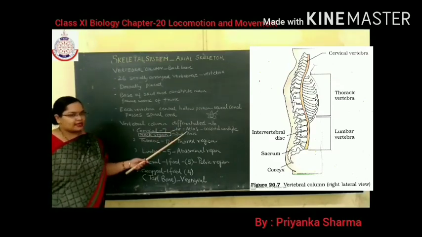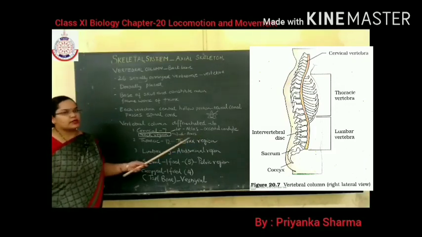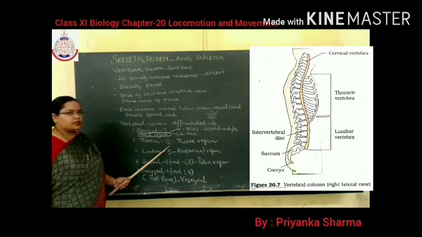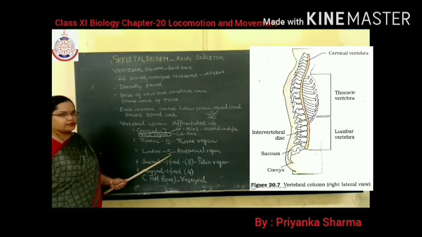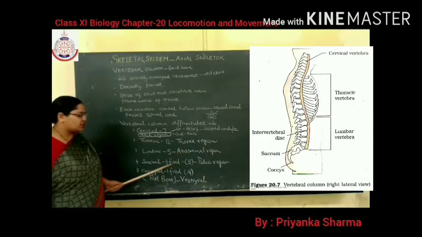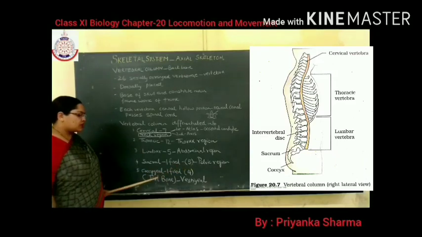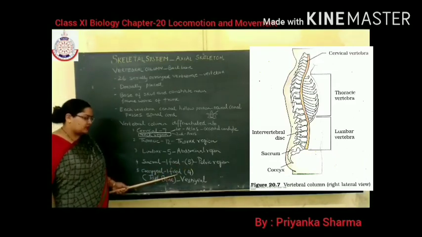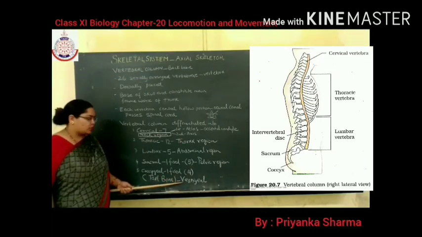First is known as atlas, which articulates with the occipital condyle, and second is known as axis. Thoracic, 12 in number, present in the thorax region. Lumbar, 5 in number, present in the abdominal region. Sacral, 1, present in the pelvic region. Coccygeal, 1, which is fused, present in the lowest part, and it is vestigial in human beings.